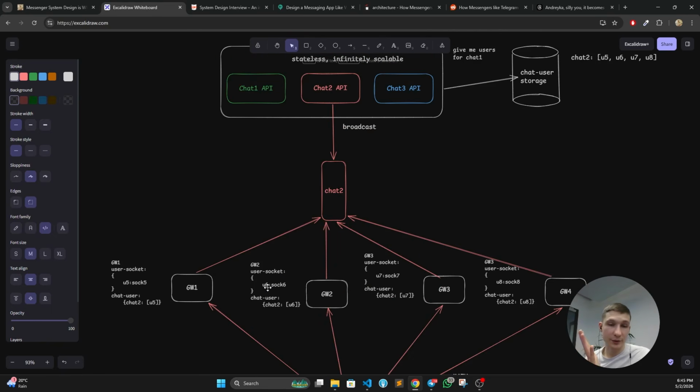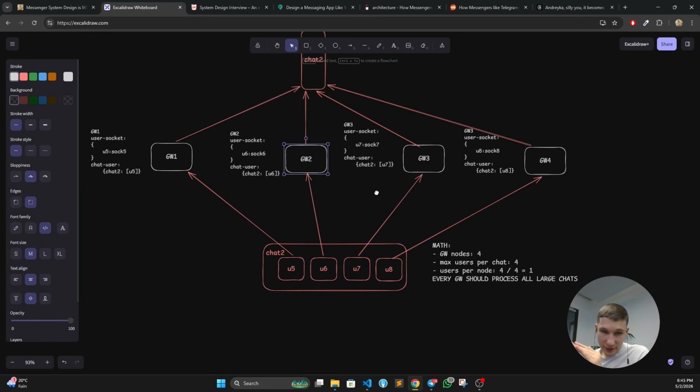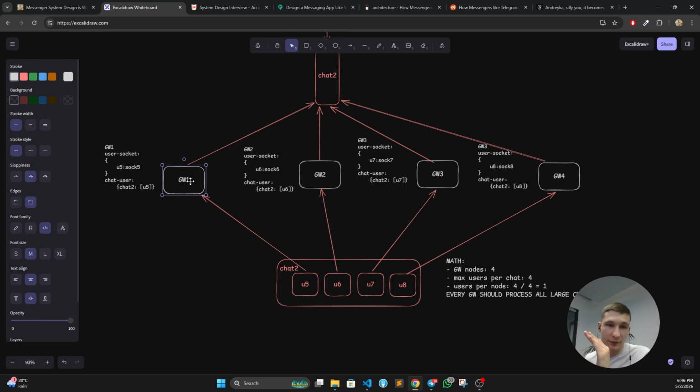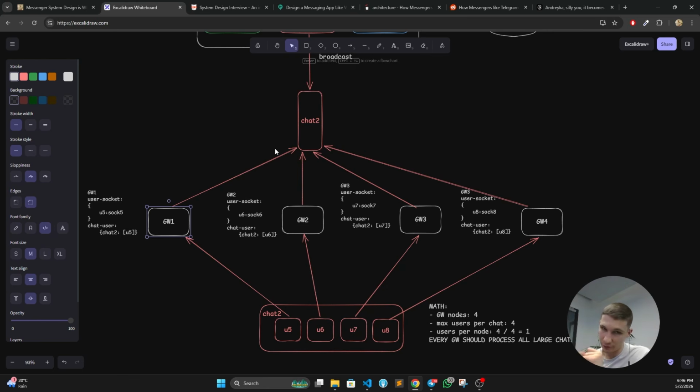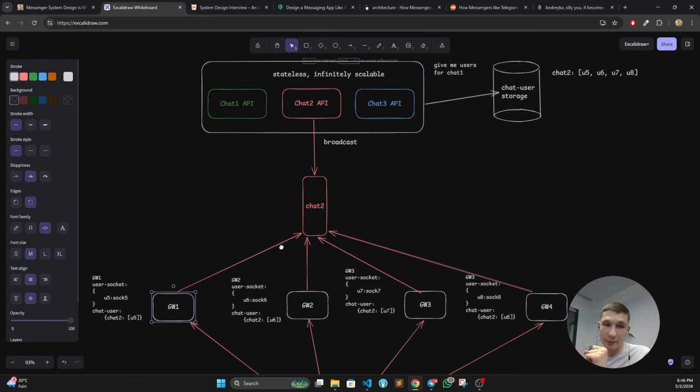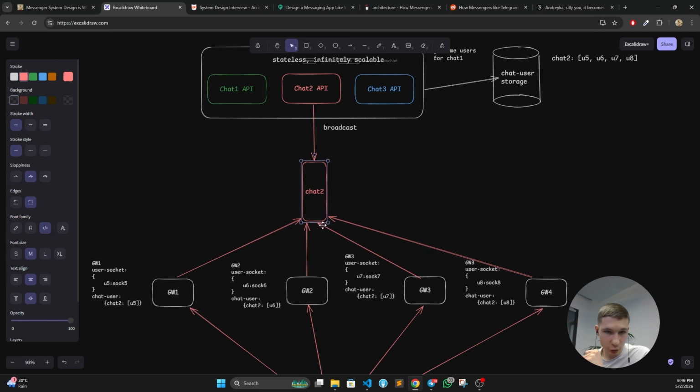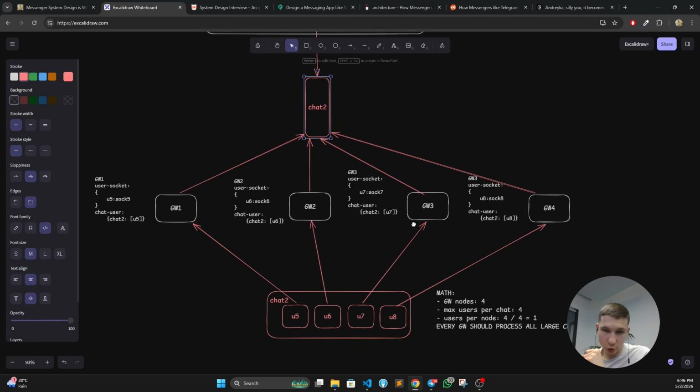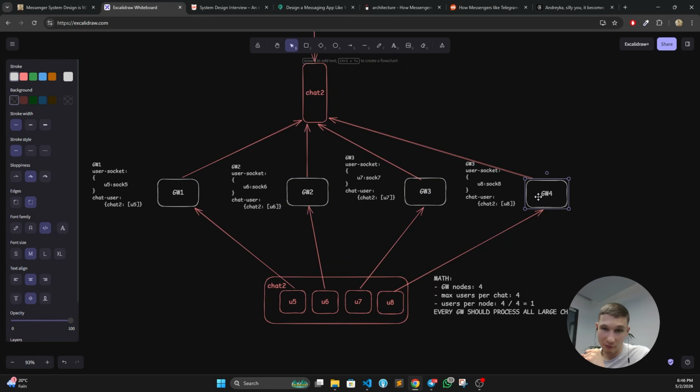Again, we are trying to scale it more, as gateway is our bottleneck. We don't consider queues even. Let's say we scale gateway nodes by 2. We have now 4 nodes. Again, in case we have more participants in a single chat than the number of gateway nodes, it means each gateway node will have at least one user in this chat. It means it is interested in this chat and it will be processing the messages from this chat, which is the bottleneck here. So in this case, with one single chat enqueued, we need 4 consumers to consume these messages because all of them have at least one of the users that is interested in this chat and needs to get the delivery.